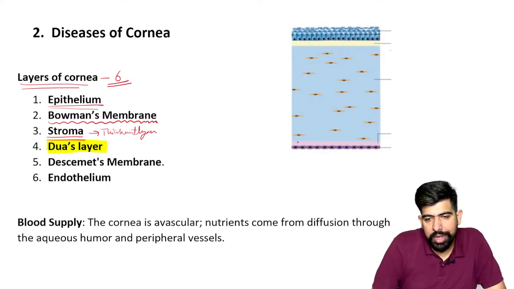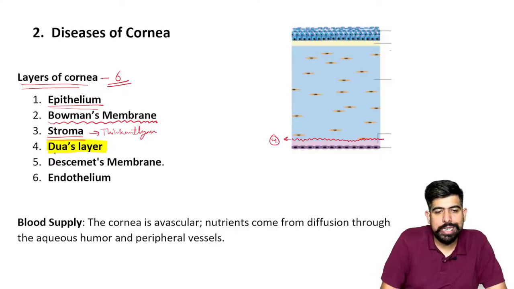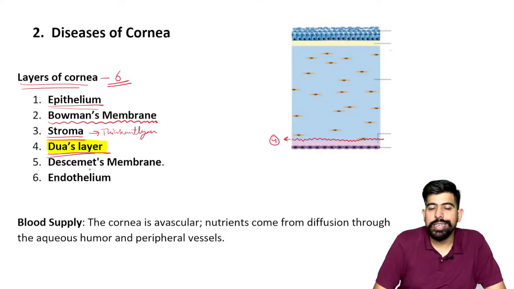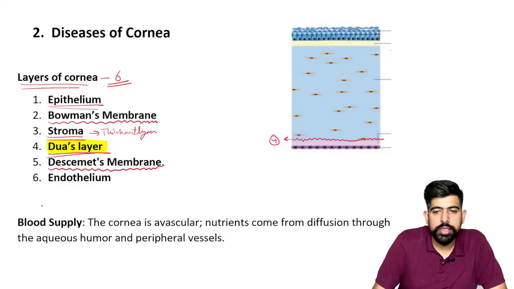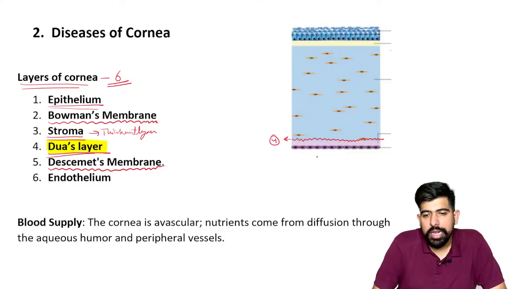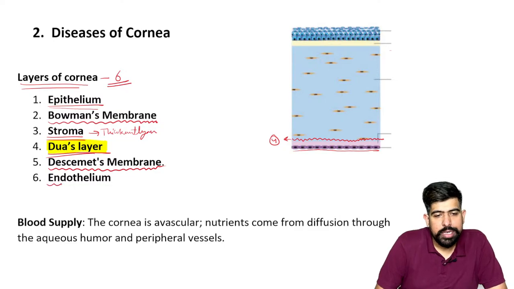Then between this stroma and the descemet's membrane, we find one more new layer, which is your fourth layer, Dua's layer. And the fifth one is the descemet's membrane. And the last one, the innermost, is your endothelium.